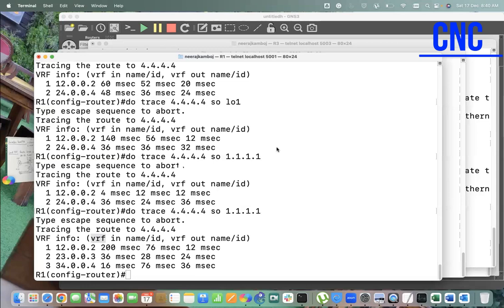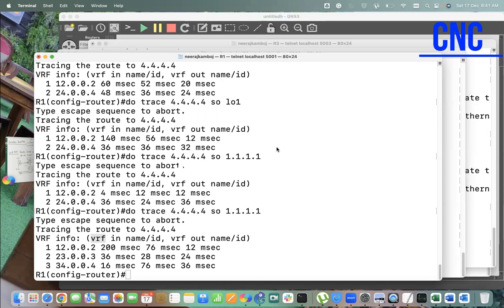BGP, whatever policy I apply over there, the final thing will be that I install the routes in my routing table, correct? And that again becomes destination-based routing, not source-based routing, correct? Whatever policy I apply in BGP, the final decision will be based on the routing table, because the final decision is putting the best route in the routing table. Yes. So PBR is the only way to do such tasks. Okay, got it.